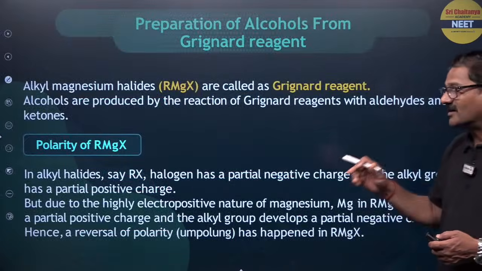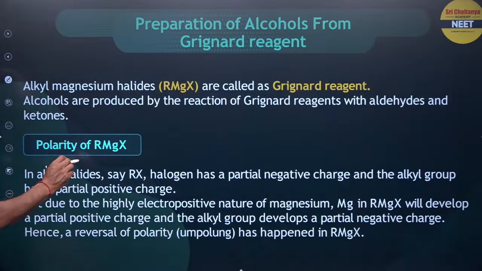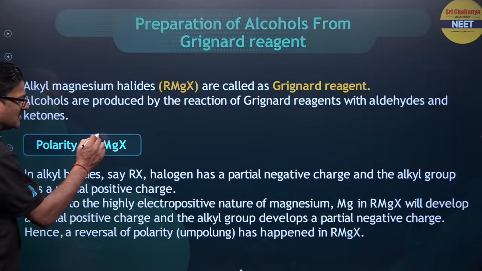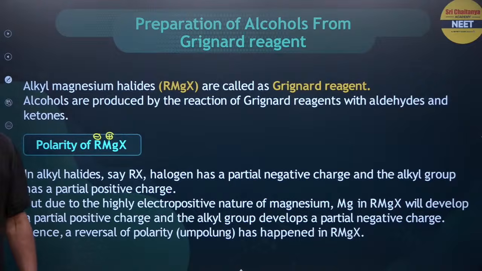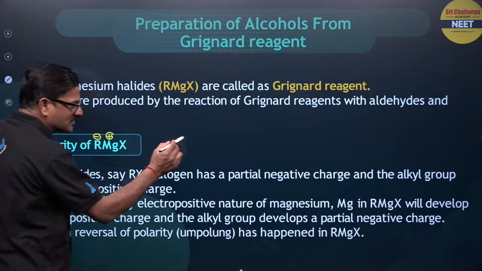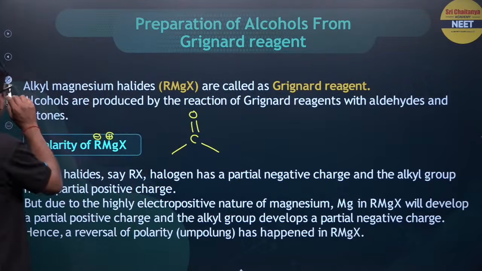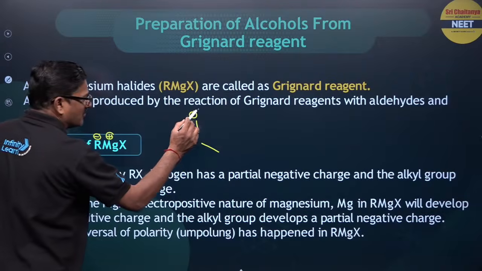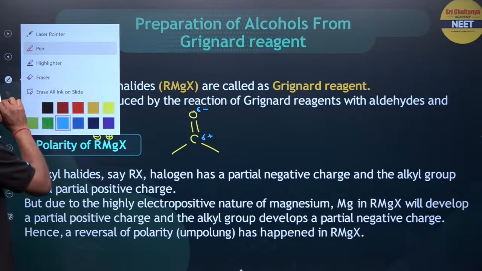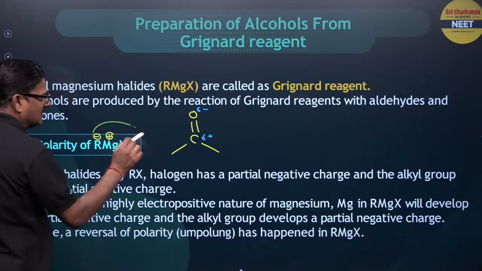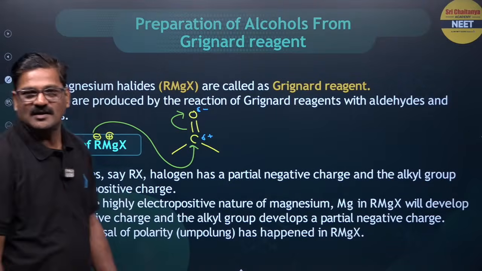And Grignard reagent. What is Grignard reagent? Victor Grignard got the Nobel Prize for this, RMgX. Whenever RMgX is there, this is your Grignard reagent, right? It is going to react with the carbonyl group. This carbonyl group is a polar group, so it will have a partial negative charge on one end and a partial positive charge on the other. Grignard reagent is an excellent nucleophile, so it is going to attack in this way to give rise to the corresponding alcohols.